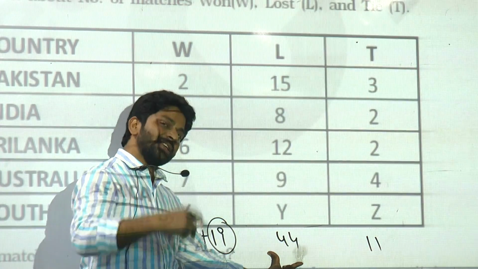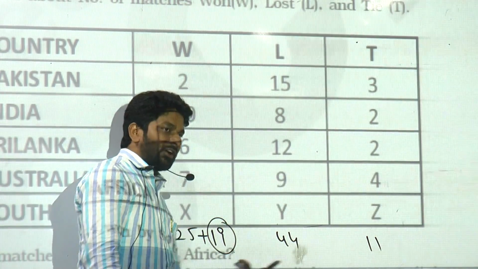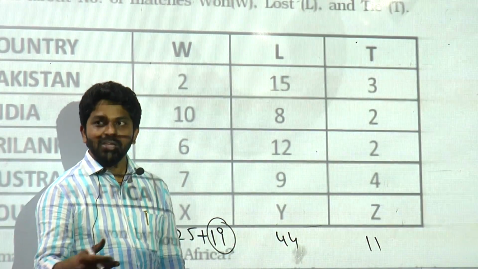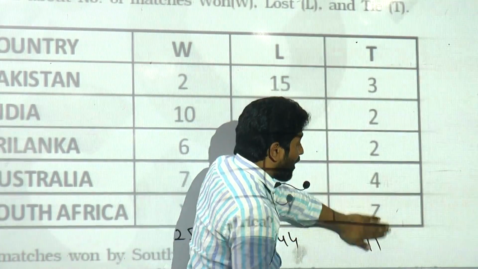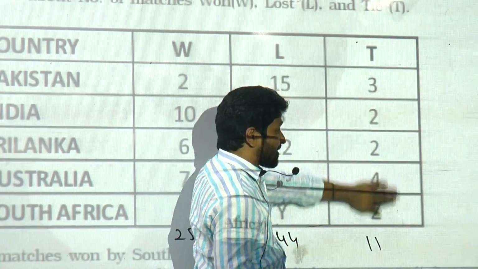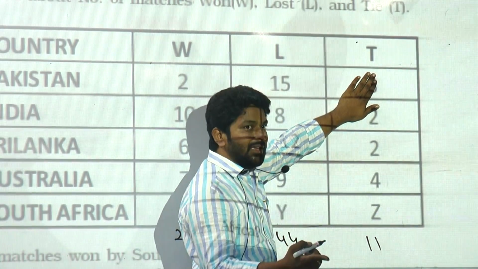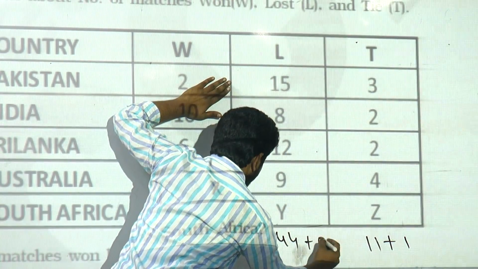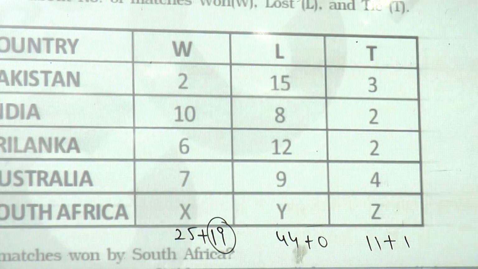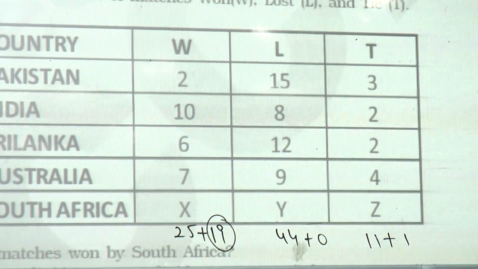If 44 are over, remaining how many are there? 6. If they are tie matches, how much count should I have here? 12 here. So I should add 1 here and this is 0 here. That's it. 44 won, 44 lost, 12 tie.